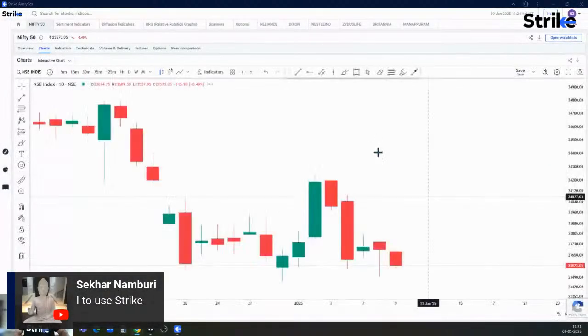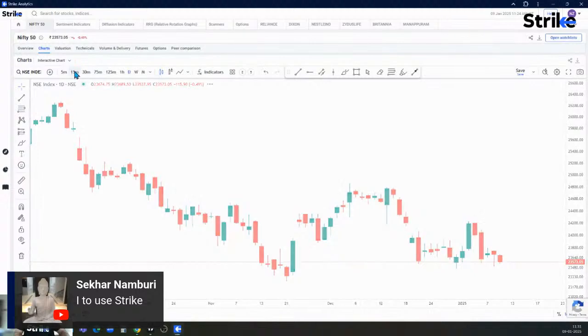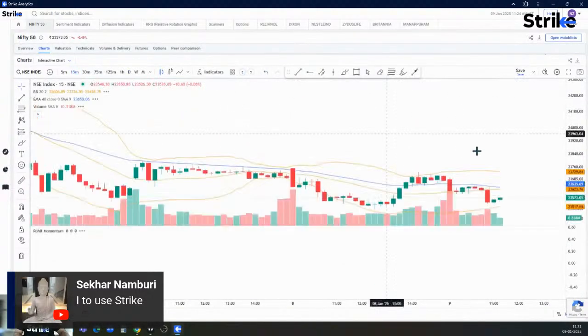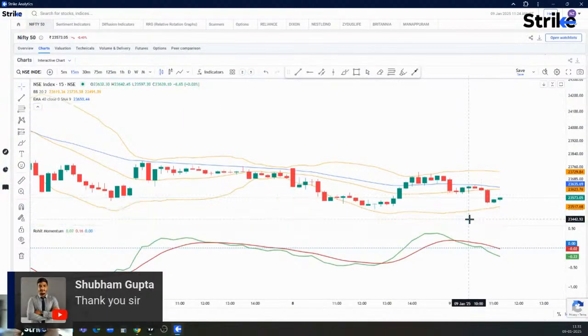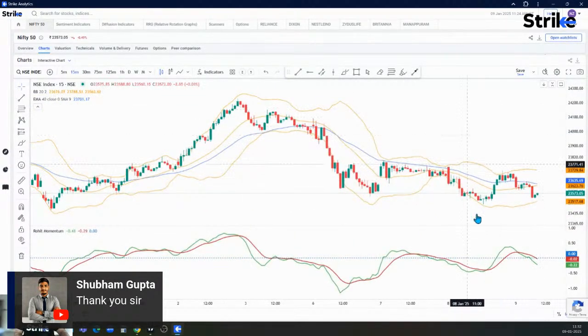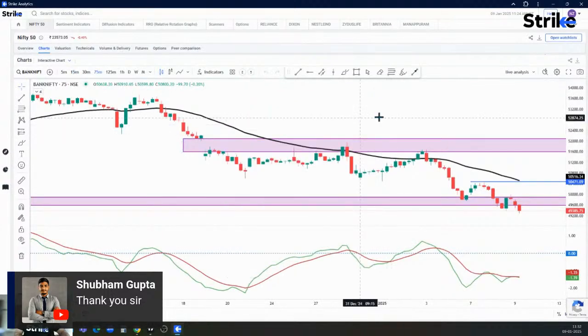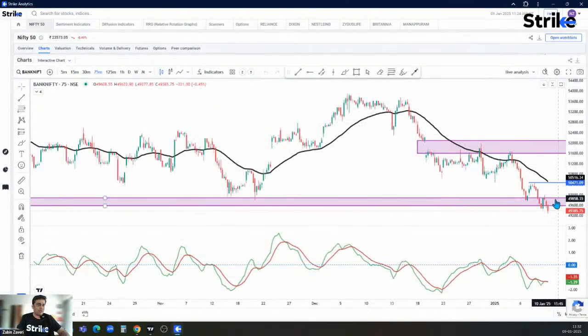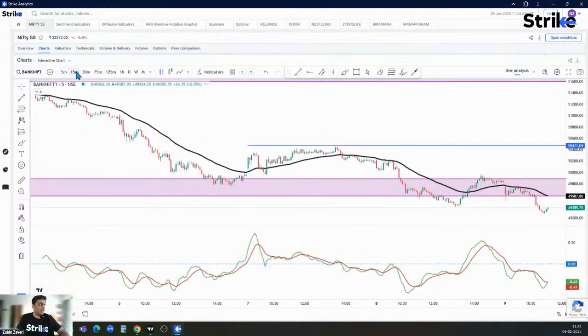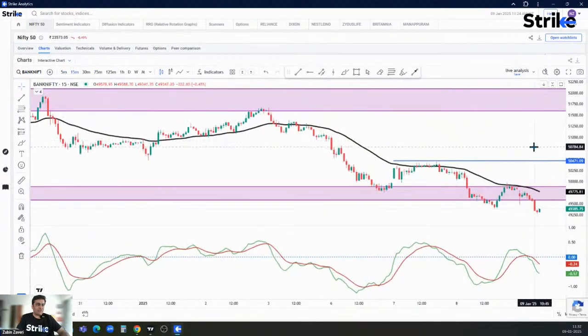Let's quickly look at Nifty as well before we move. What has happened on the 15-minute chart? On this 15-minute chart, there were some questions like how should I save my layouts and everything. So all you can do is you can say load layout over here. Whatever studies that we have saved were under live analysis, and the studies have come up on the 5-minute time frame chart.